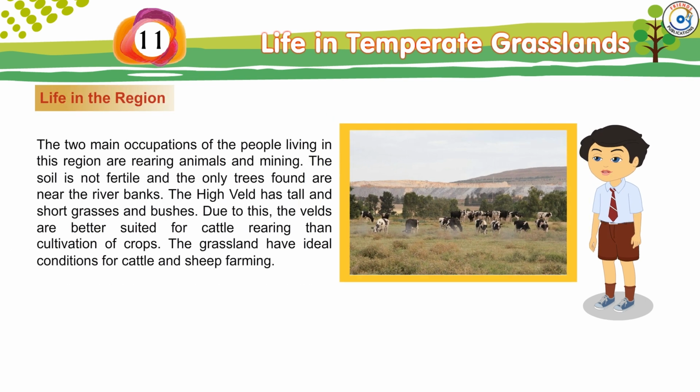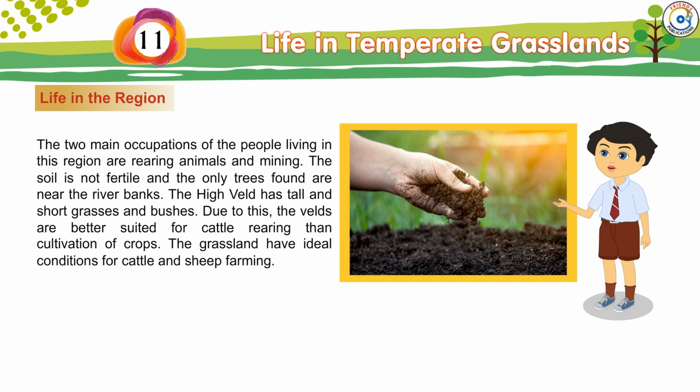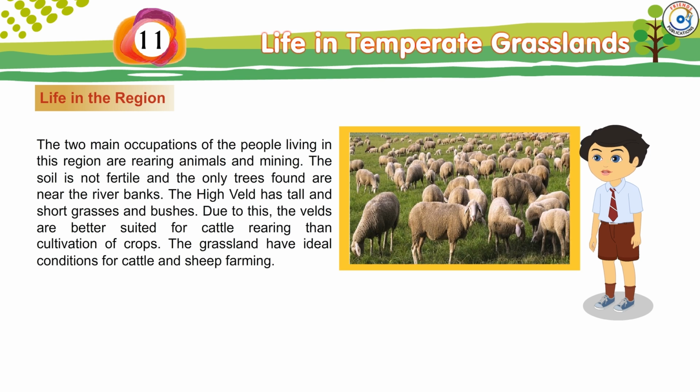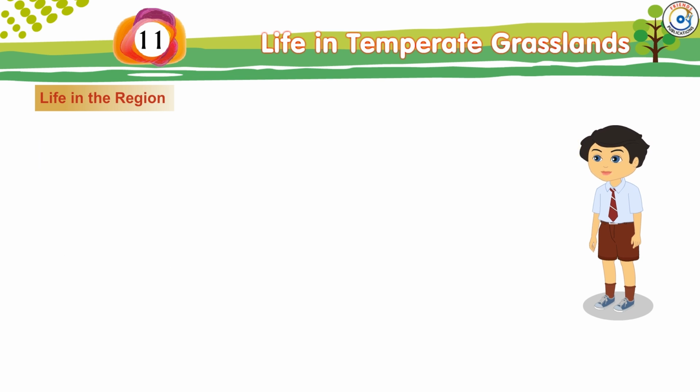Life in the region. The two main occupations of people living in this region are rearing animals and mining. The soil is not fertile and the only trees found are near the river banks. The high veld has tall and short grasses and bushes. Due to this, the velds are better suited for cattle rearing than cultivation of crops. The grasslands have ideal conditions for cattle and sheep farming.